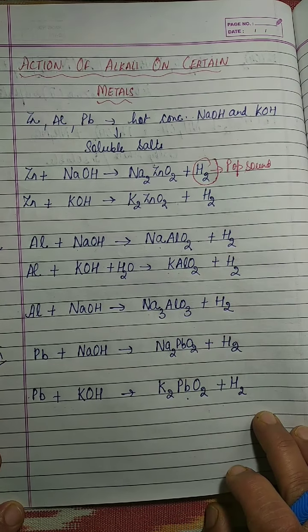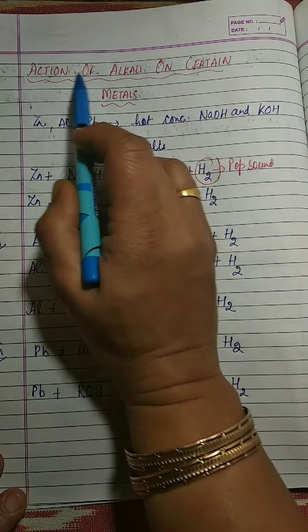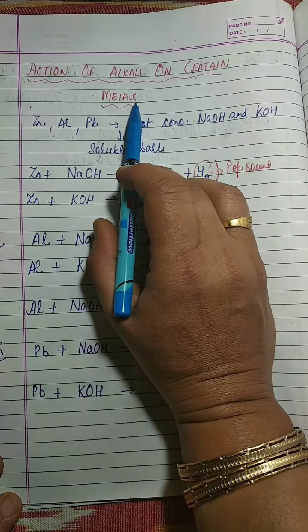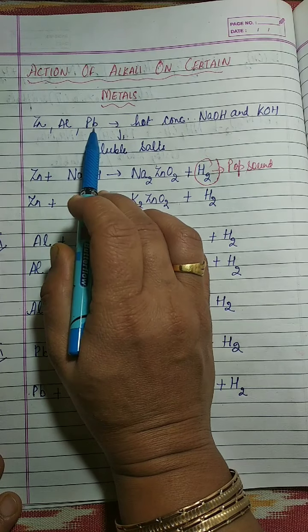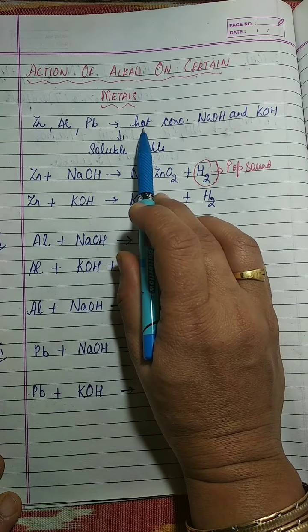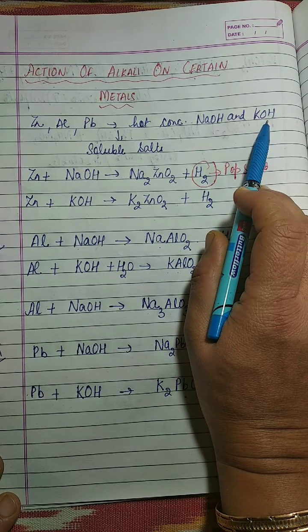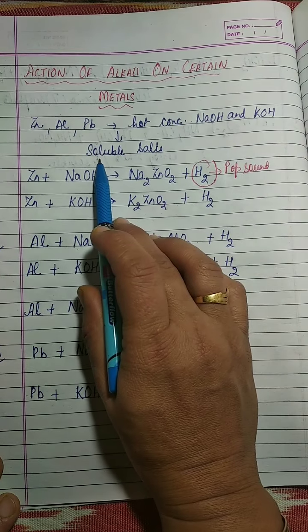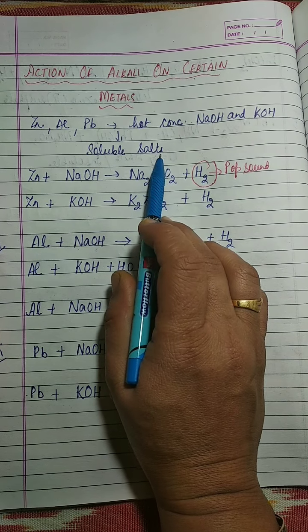Dear students, in video number 11, we have studied use of strong alkali and a weak alkali. Now the next topic is action of alkali on certain metals. Certain metals like zinc, aluminium, lead react with hot concentrated sodium hydroxide and potassium hydroxide, resulting in the formation of soluble salt. Let's discuss one by one.